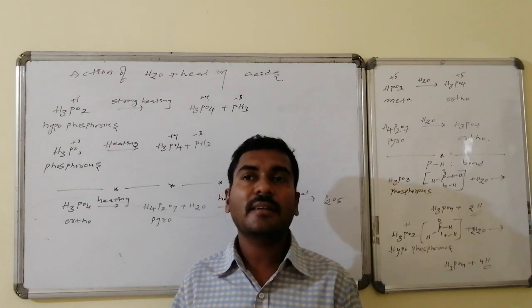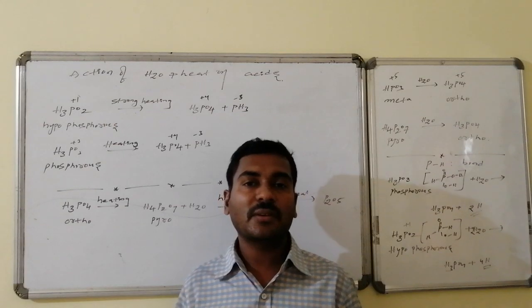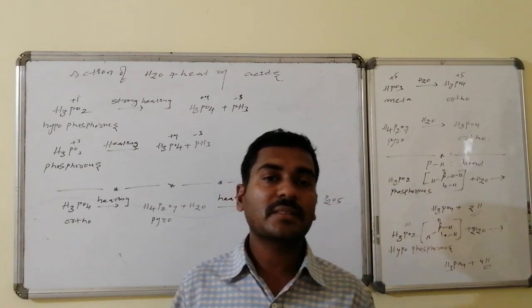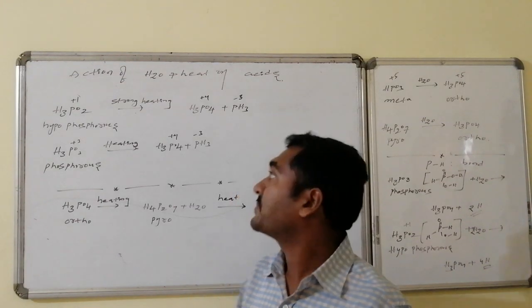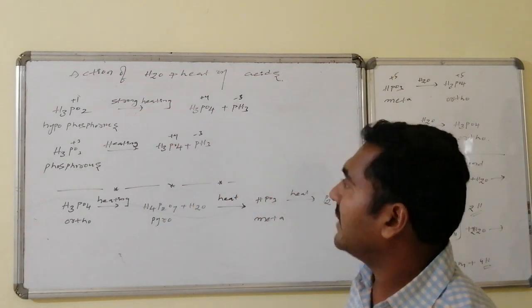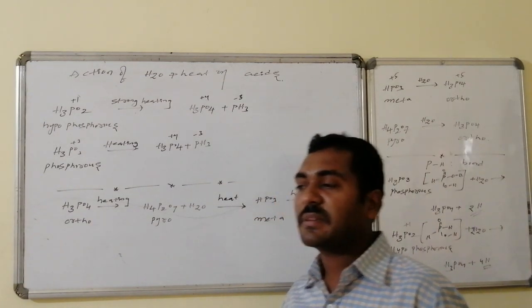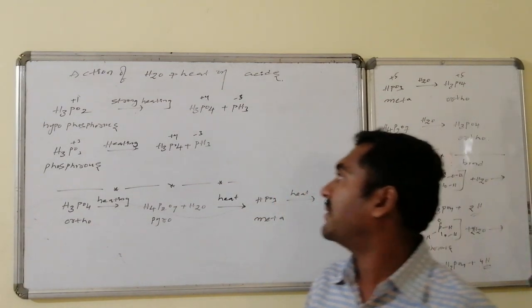Thus, the action of heat as well as the action of water is compulsory for the discussion of the different varieties of oxyacids of phosphorus. Let us go for the action of heat. On strong heating, what happens, and which particular phosphorus acids are converted to others? Let us have a discussion.